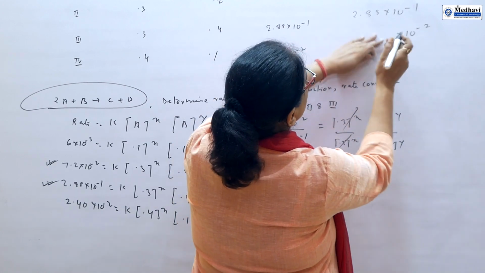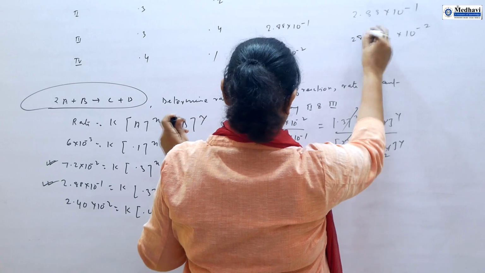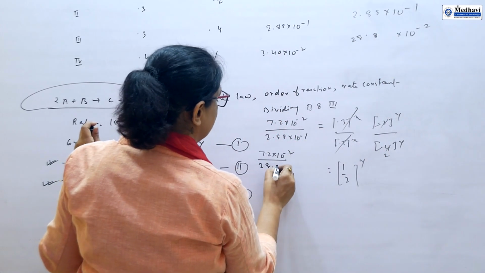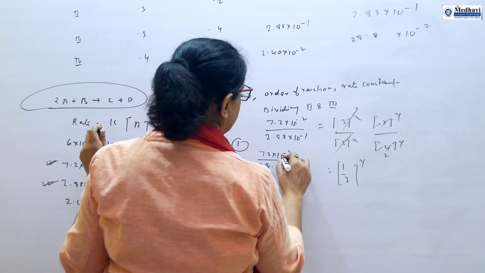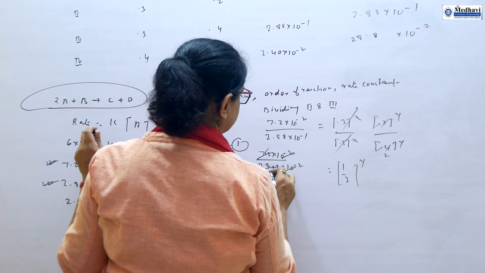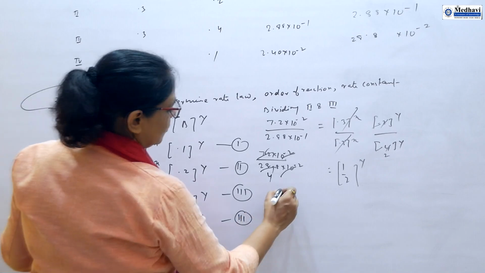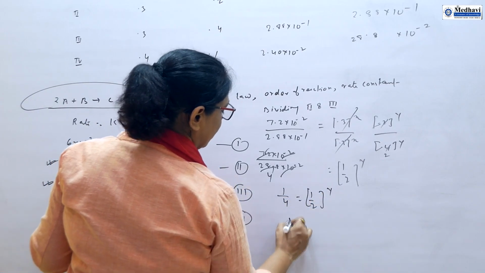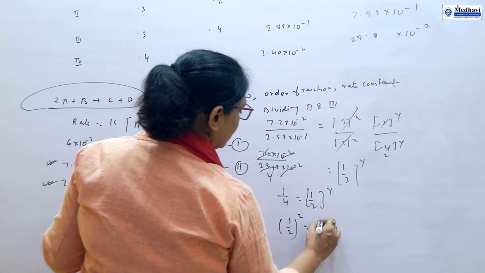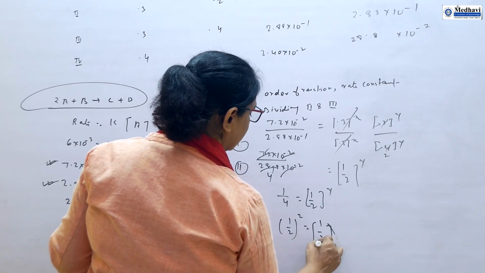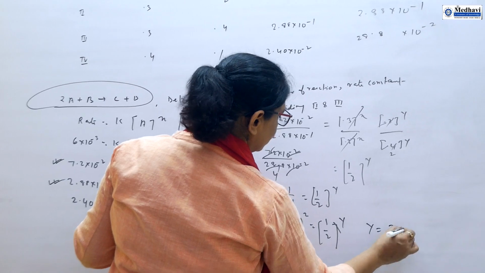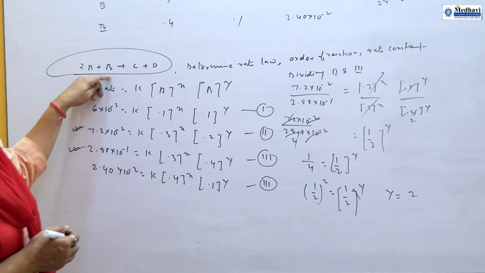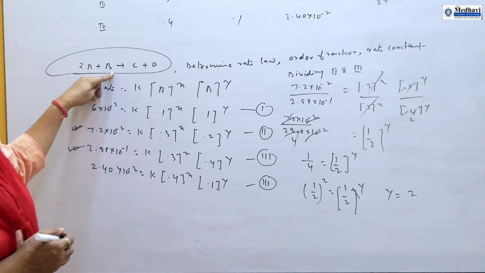So it will be 28.8. Here I write 28.8 into 10 to the power minus 2. This will be cancelled, and this is 4. So 1 by 4 is equal to 1 by 2 to the power y. You can write 1 by 2 to the power 2, equal to 1 by 2 to the power y. So y is equal to 2. Very, very important: with respect to B, the reaction is second order.